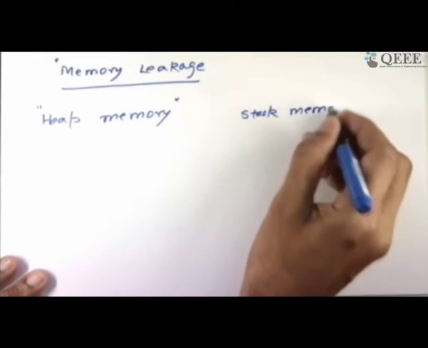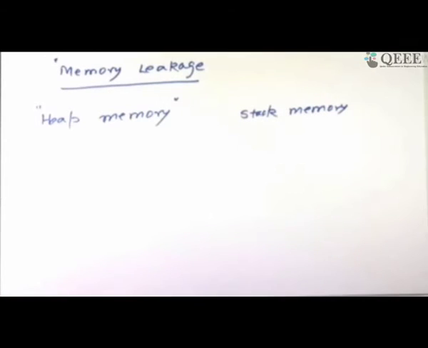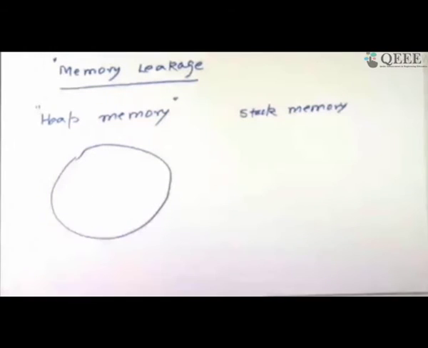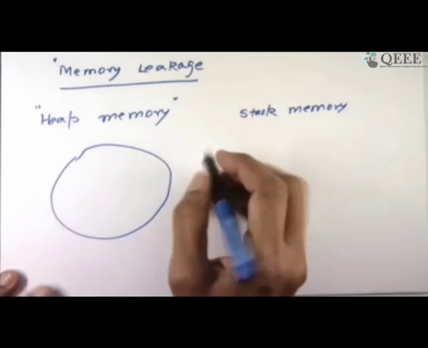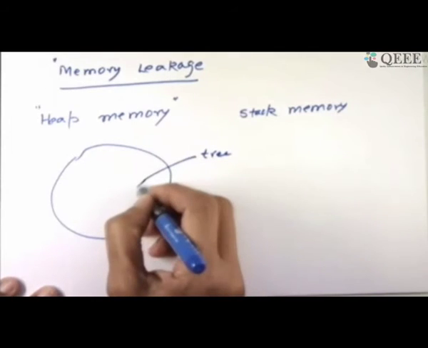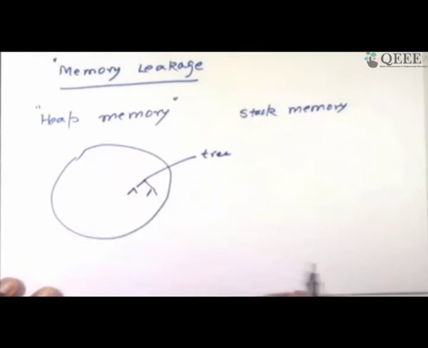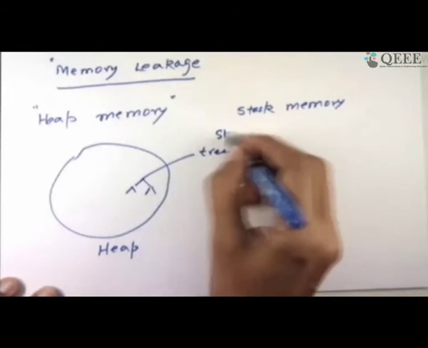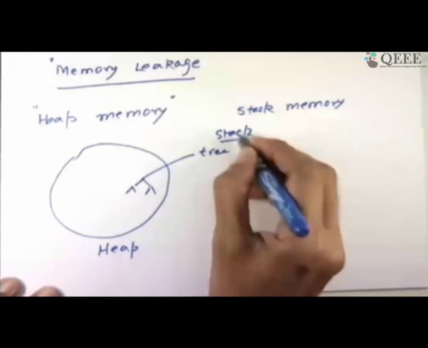The stack memory is also very important. One should know what gets into the stack and what gets into the heap. Our designs of linked lists will take care of that. So this heap memory, let me draw it like this, is typically used to build different data structures which are dynamic. Without explaining, let me say that I have a tree. I assume you know what a tree is. Don't bother if you don't. So a tree is here. This is on the heap, and the tree pointer is on the stack. This is very, very important. Something you must have on the stack to reach out to things on the heap.